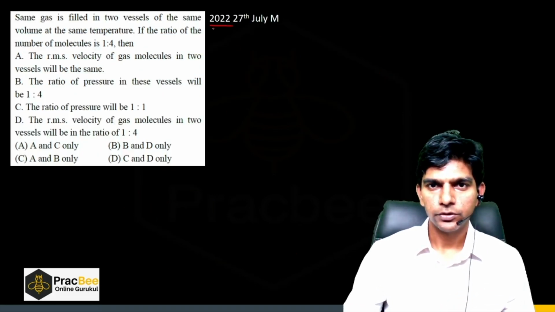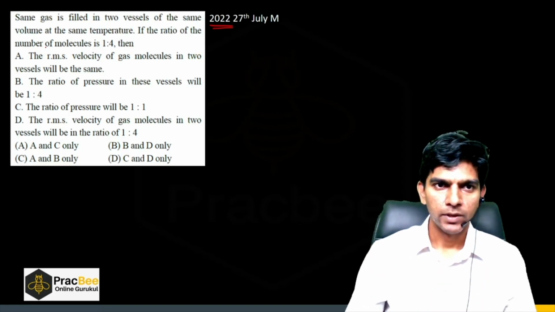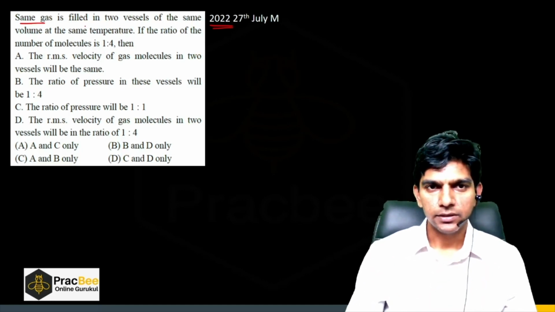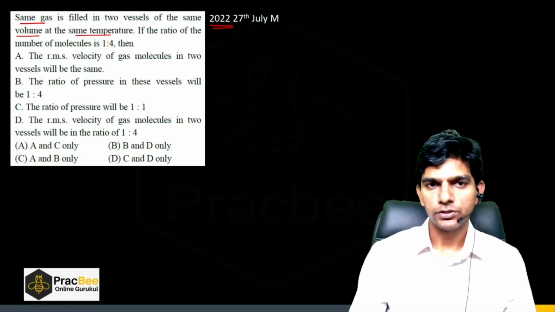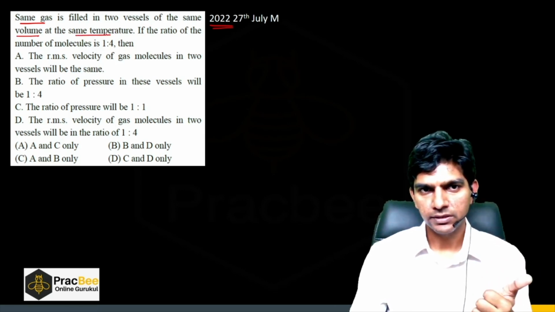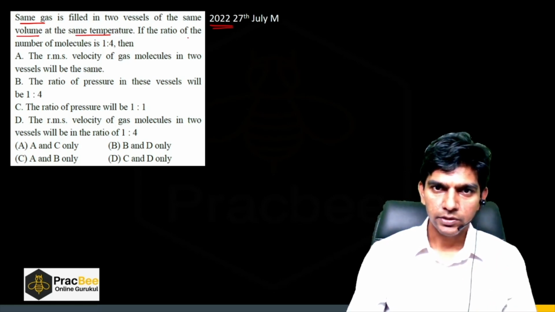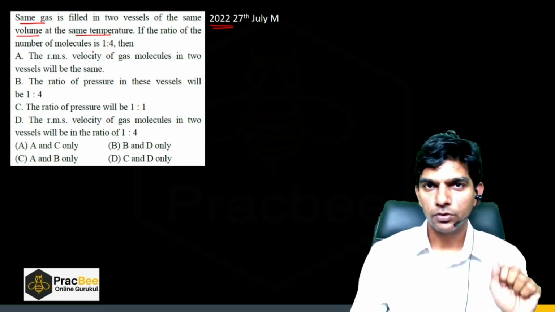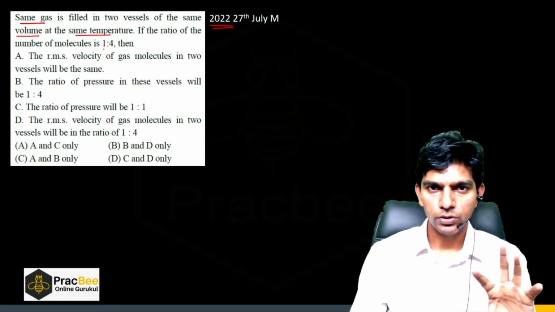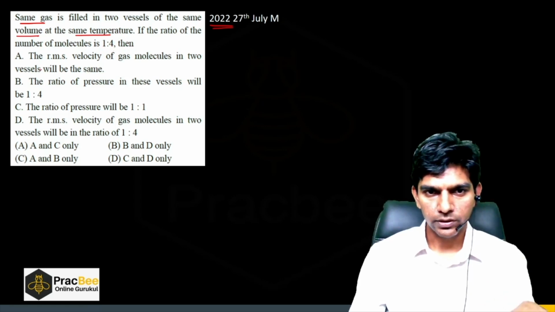It came in 2022. So pause the video, try to solve this question on your own. The same gas is filled in two vessels of the same volume at the same temperature. So temperature is same, volume is same, and the gas is also same. The only thing which is different is the number of molecules, and the ratio of the number of molecules in the two vessels is 1:4. Then there are four statements.